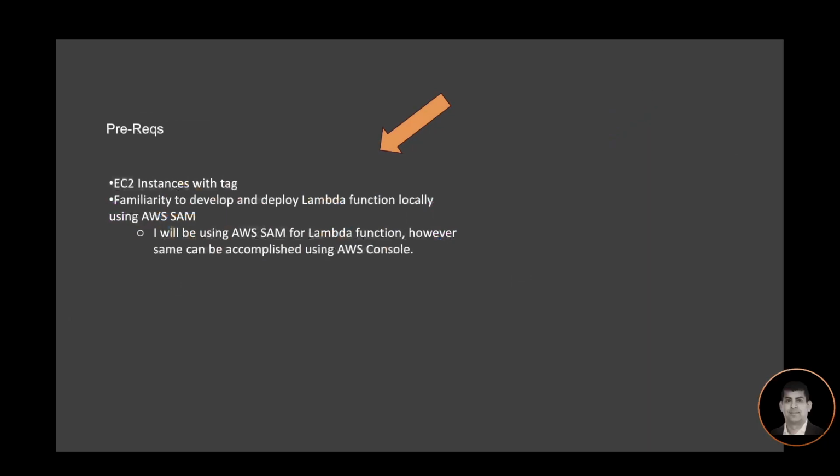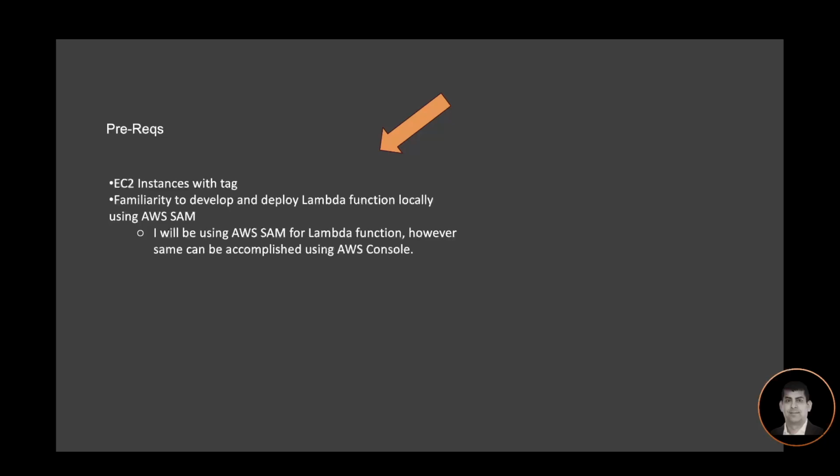The prereq for this workshop is having the EC2 instances with tag and the familiarity to develop and deploy Lambda function locally using AWS SAM. I will be using AWS SAM for Lambda function. However, same can be accomplished using AWS console.